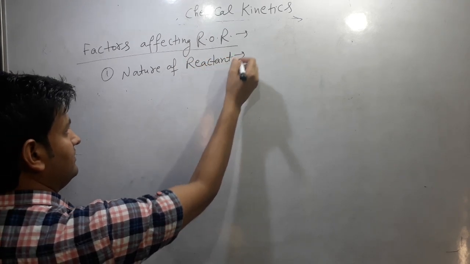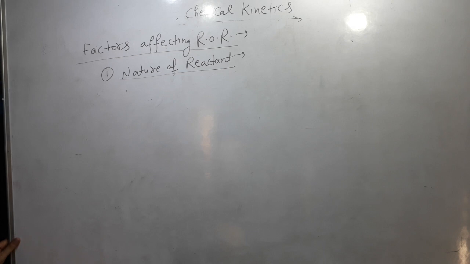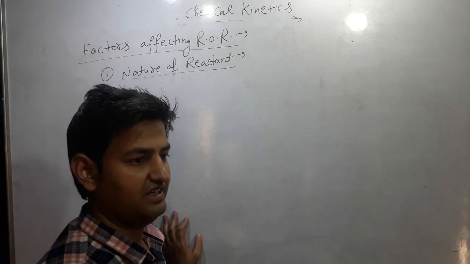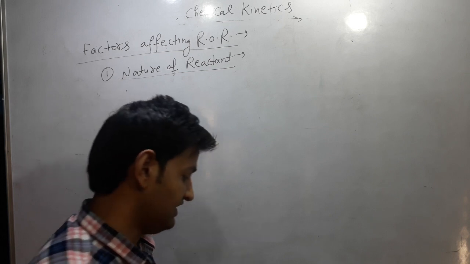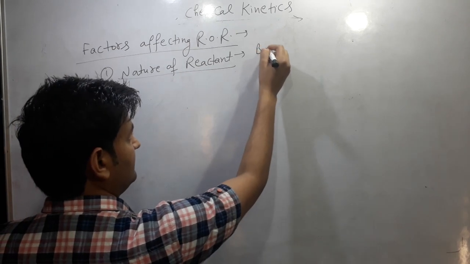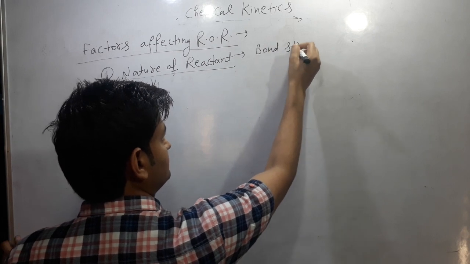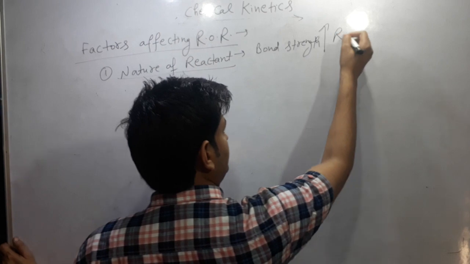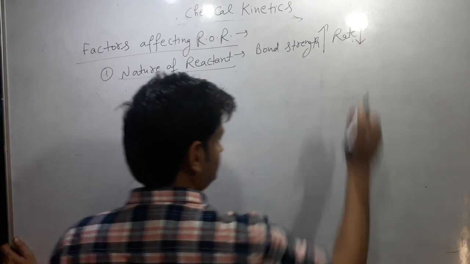Nature of reactant means the greater the strength of bonds in the reactant, the smaller will be the rate of reaction. Bond strength increases, rate decreases.